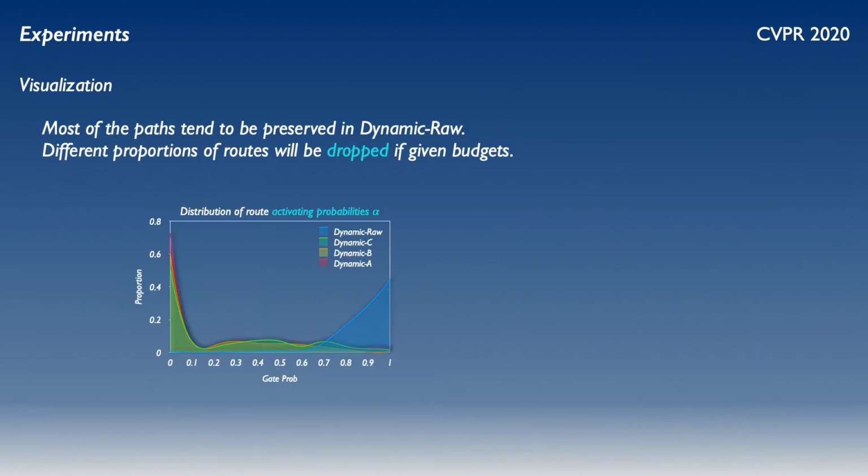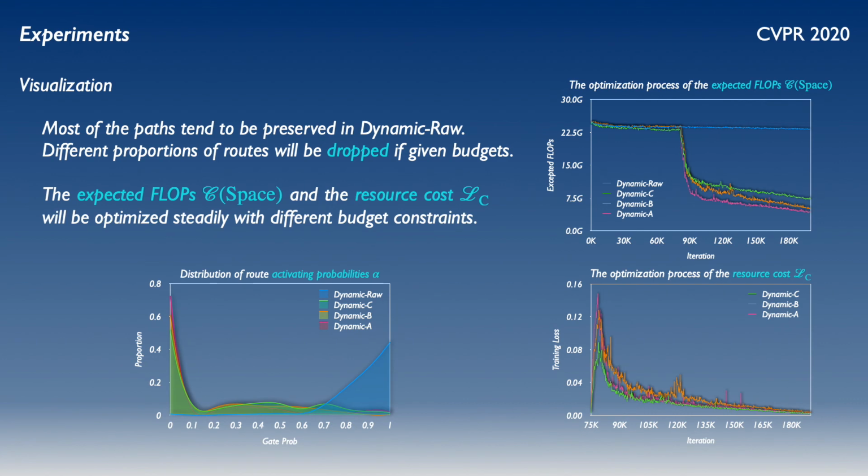To further analyze the routing framework, we give the details. From the figure, we can see that most of the passes tend to be preserved if we do not consider resource cost, and different proportions of routes will be dropped if given budget constraints. The expected flops and resource cost will be optimized steadily with different budget constraints in the training stage, which matches the performance of different dynamic networks.